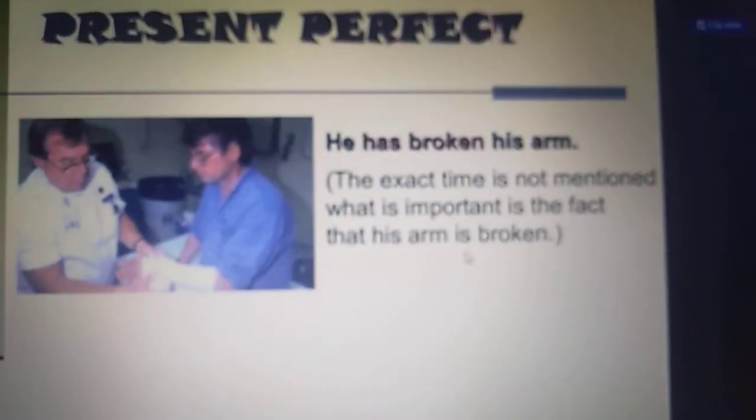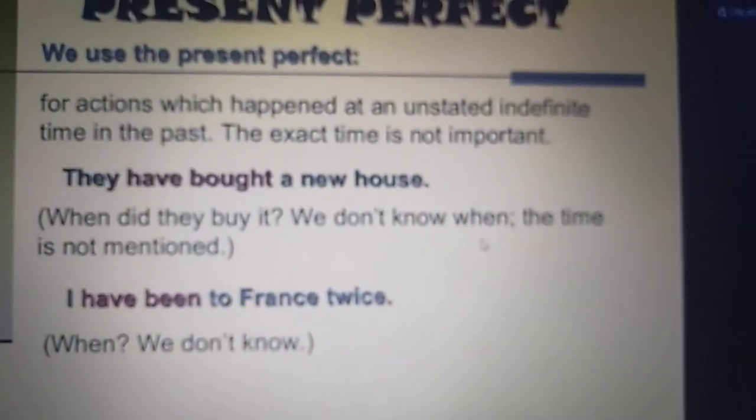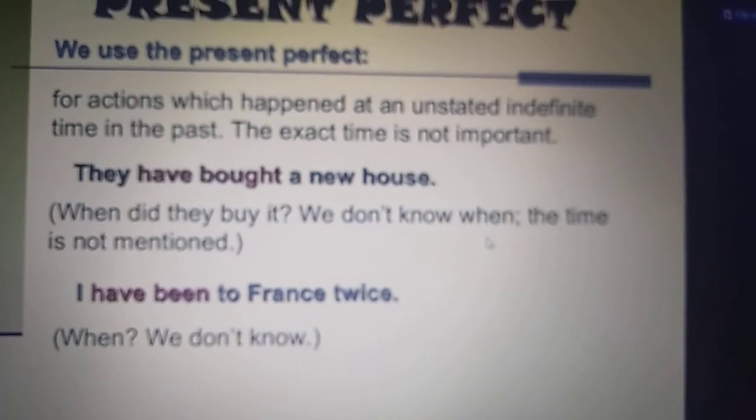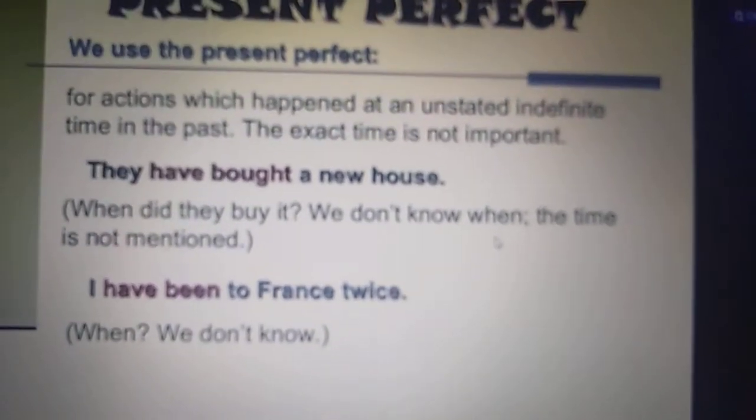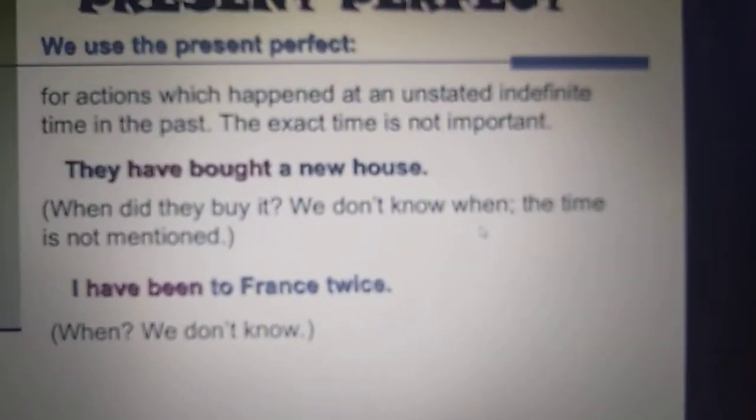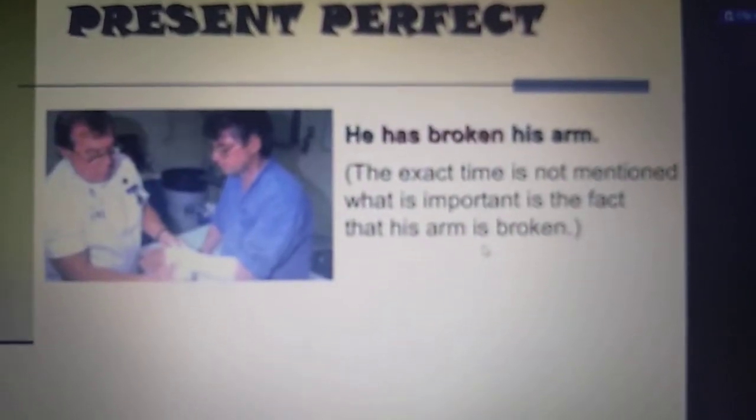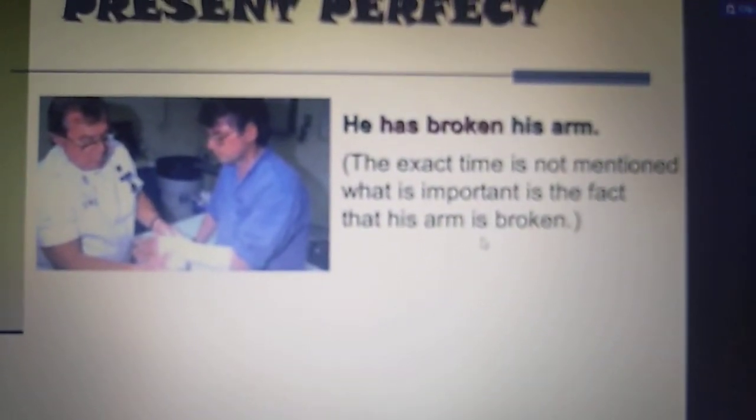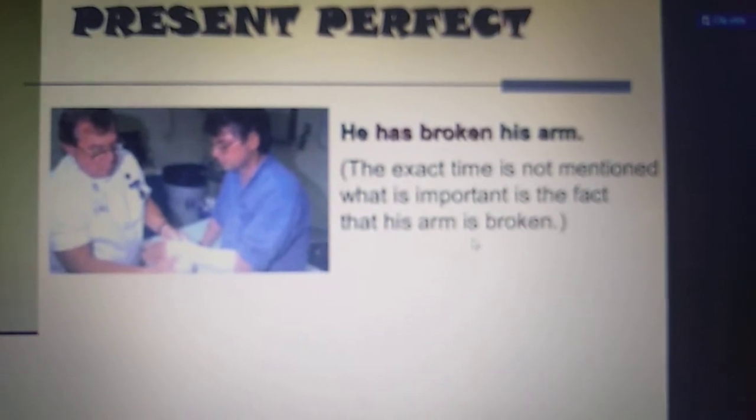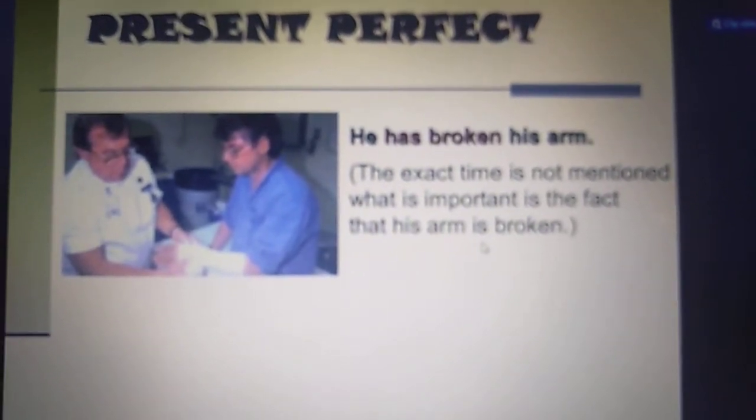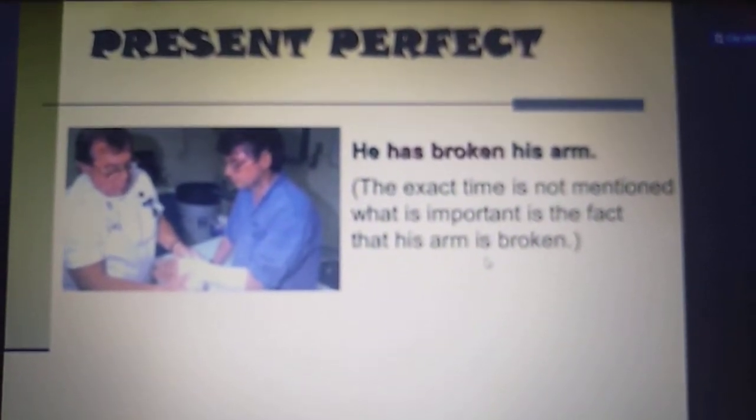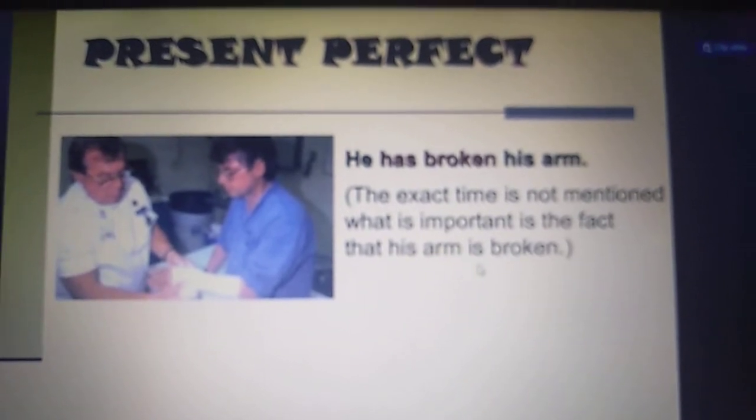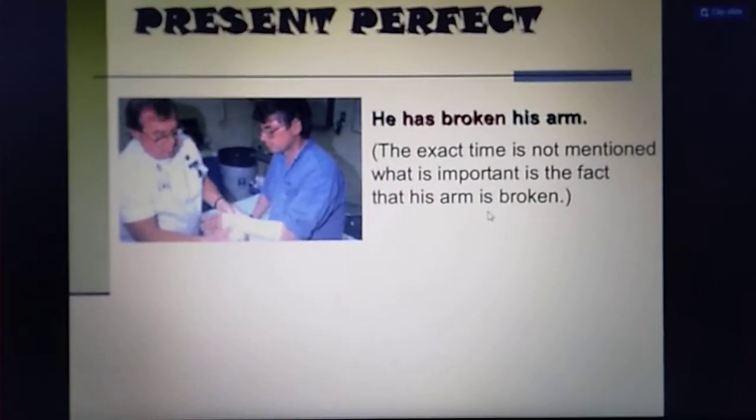Like in the previous example we read about, they have bought a new house. Clear? That was one of the uses. And then another example is, he has broken his arm. The time is not mentioned. The important thing is the action, that he has broken his arm or his arm is broken. Clear, children? Okay.